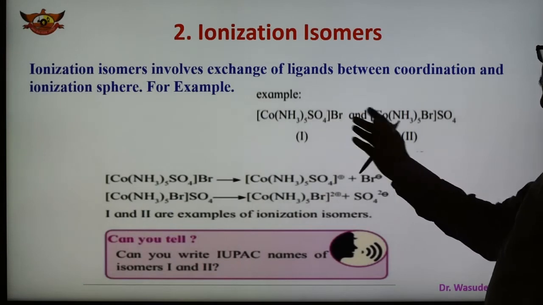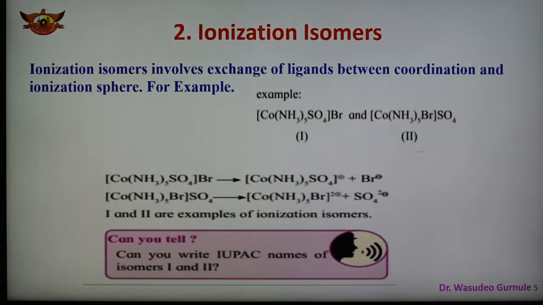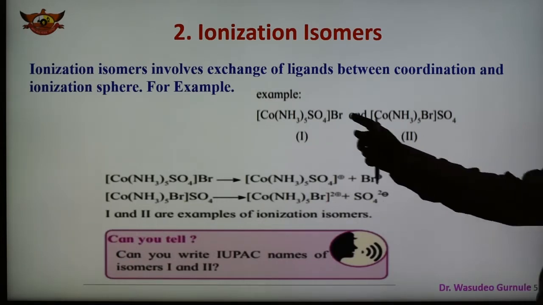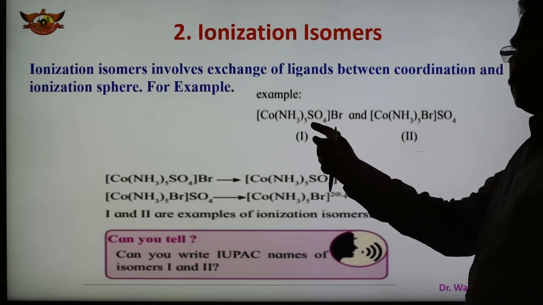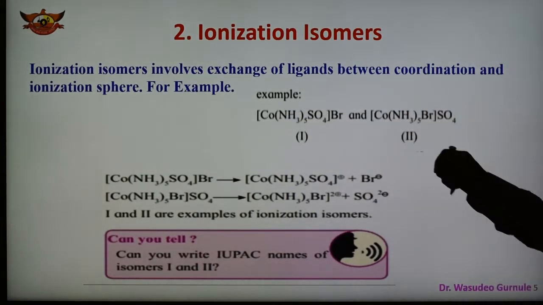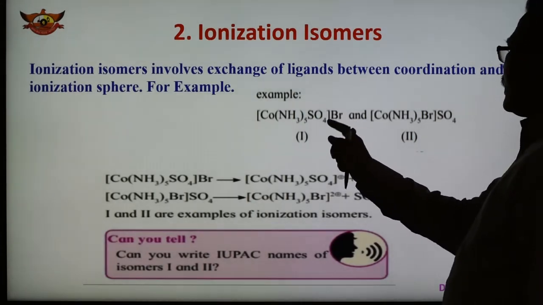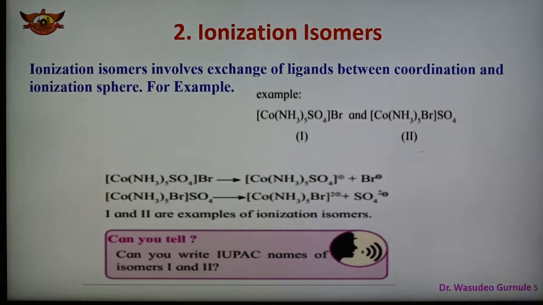Here bromine is outside, here bromine is inside. The square bracket is called the coordination sphere, and outside this bracket is called the ionization sphere.